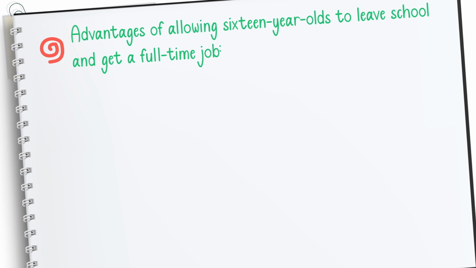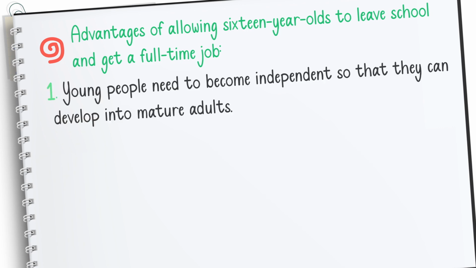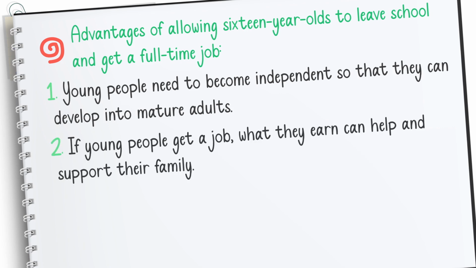All right, now let's talk about the advantages of allowing 16-year-olds to leave school and the disadvantages. All right, what are the advantages when we allow children, of course, 16-year-olds, to leave school and get a full-time job? The first advantage is that young people need to become kind of independent, so that they can develop into mature adults. Another advantage is if young people get a job, what they earn can help and support their family, right?